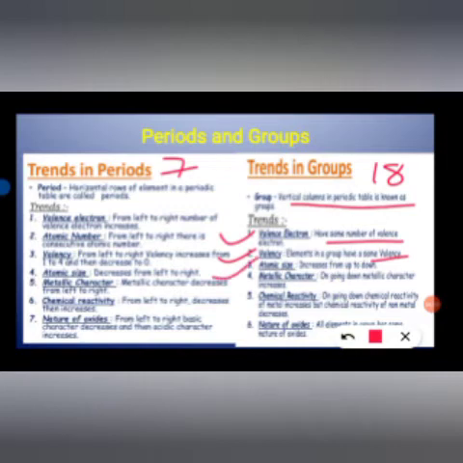Atomic size increases from up to down. Going down, metallic character is increasing. Chemical reactivity of metals also increases going down. The oxides have the same nature according to the group.